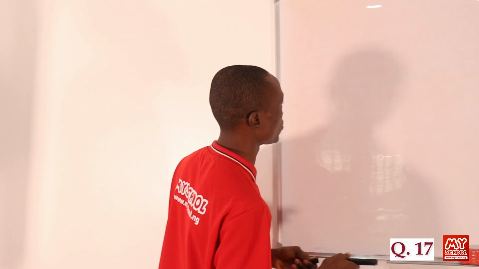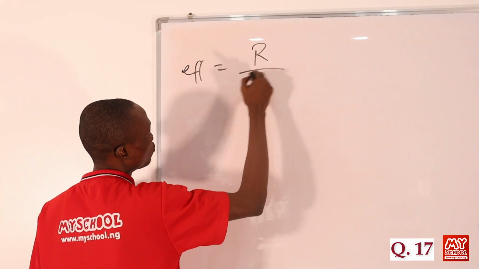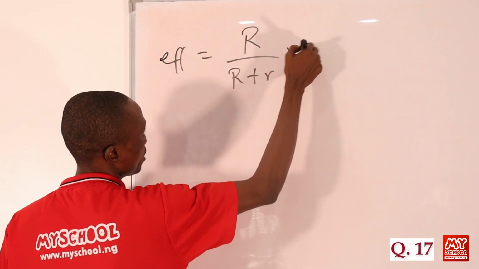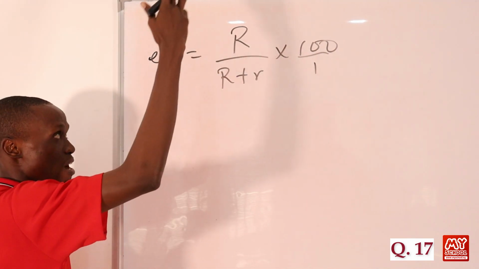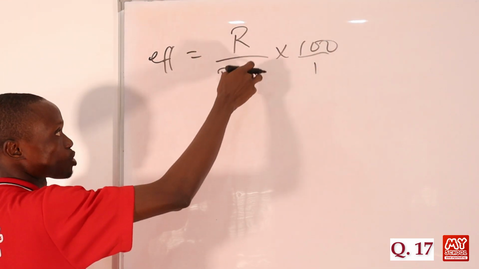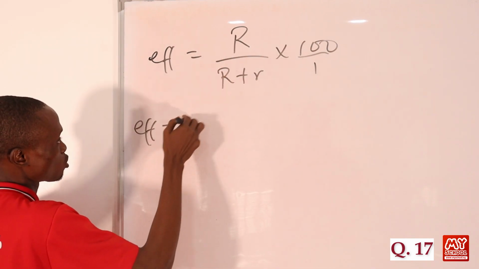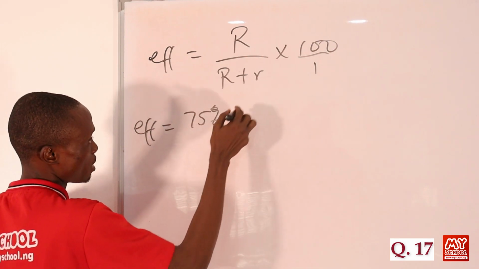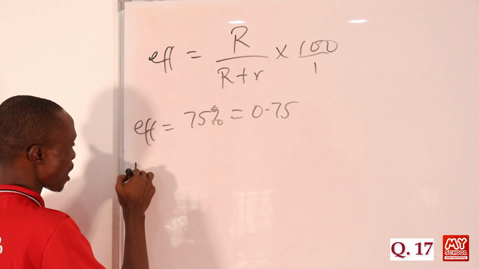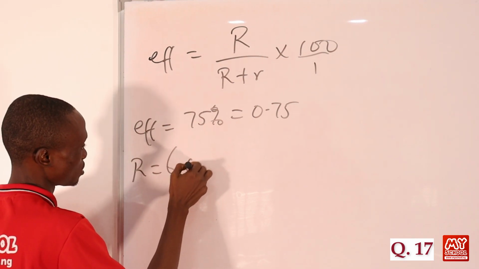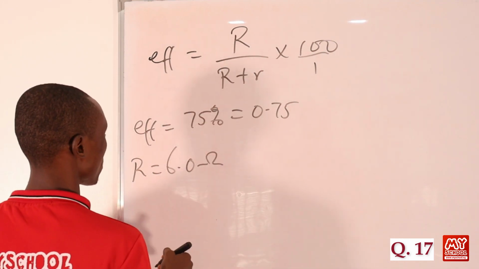So the efficiency of a cell is given as R all over R plus small letter r, times 100 over 1. Now, big R is the external resistance, while small r is the internal resistance. But remember, in this question, we're told that efficiency is equals to 75%, which is the same thing as 0.75. And we are told that R is equals to 6.0 ohms, which is the external resistance. So let's substitute it into this formula.